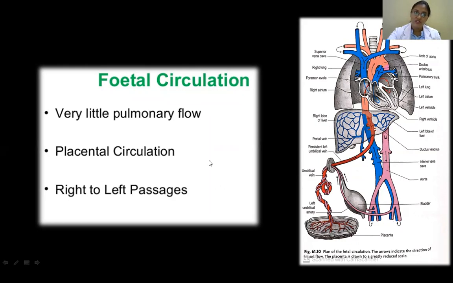So in the fetus, the pulmonary flow is very less because the lungs are not functional in the fetus. And mainly it is dependent upon the placental circulation because this is the organ for exchange of gases. And usually from the right to left. Yesterday in the heart, I've shown you foramen ovale. There's a shunting of blood from the right towards the left side.